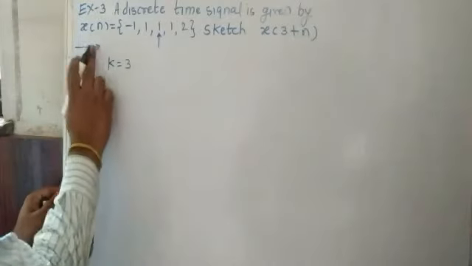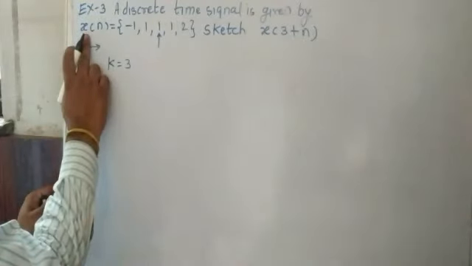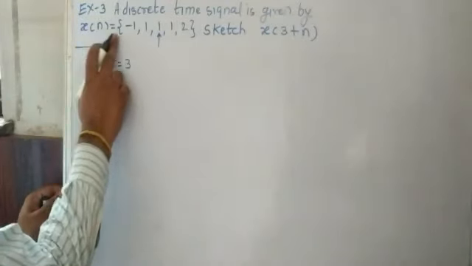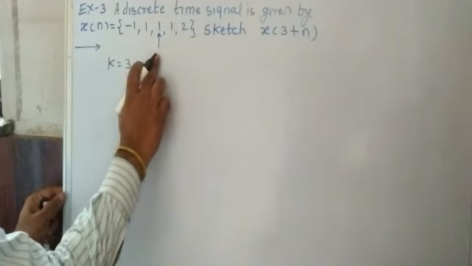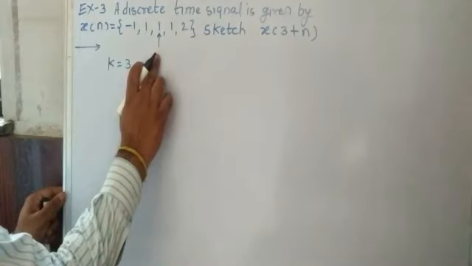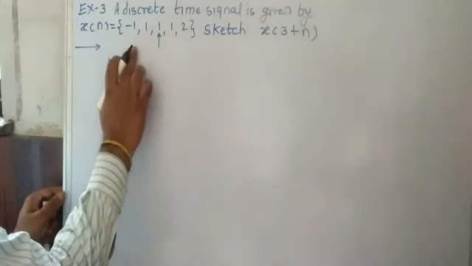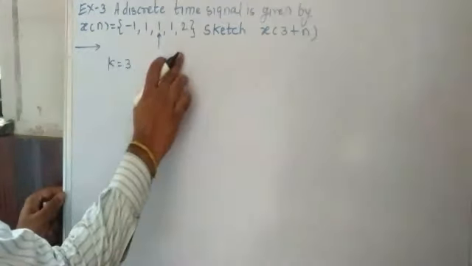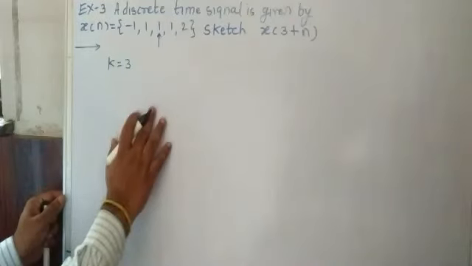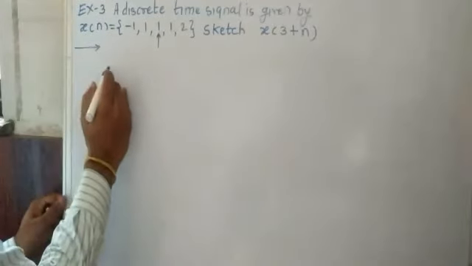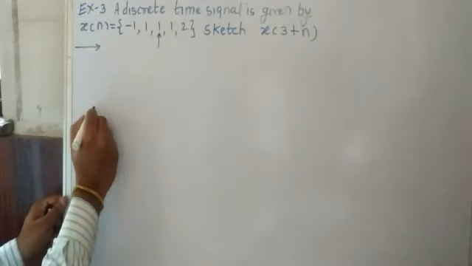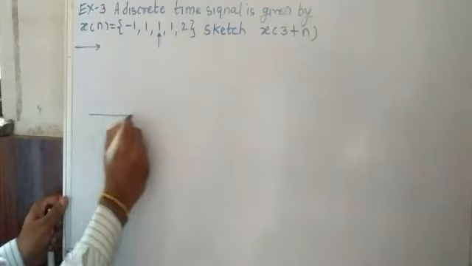Now here first understand the x of n. Now x of n is -1, 1, 1, 1, 2. The origin point is given at the center, that is 1. Okay, 2 points are on the left side, 2 points are on the right hand side. Now we will draw this original signal. So to draw this original signal we will first draw the coordinate system.